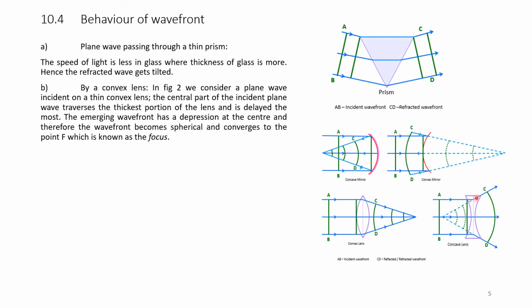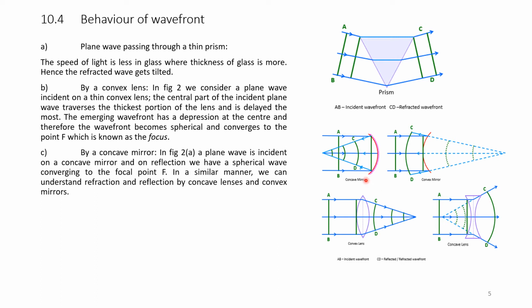The light ray gets divergent here. CD are divergent rays, and there is a delay and it becomes concave. It becomes a spherical shape. So, a plane wave becomes a spherical wave. Here also it becomes spherical but diverging. Here the radius is increasing, hence it becomes divergent. This is the case of lenses.